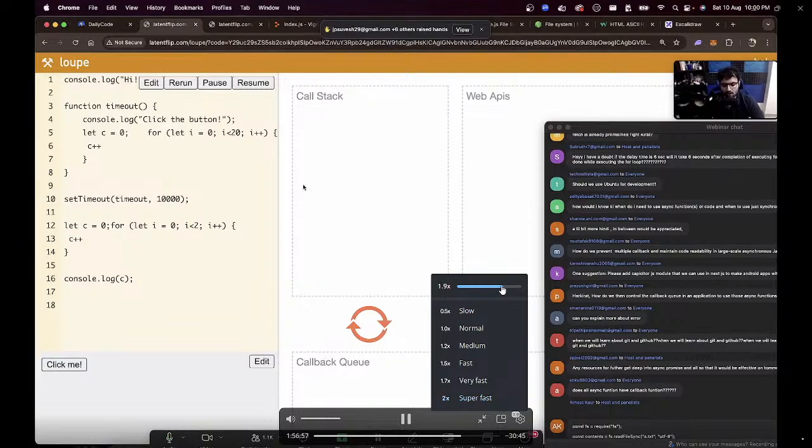You don't control the callback queue. You offload a bunch of tasks here. Whenever the tasks are done, they are pushed to the callback queue. What do you mean by control the callback queue?